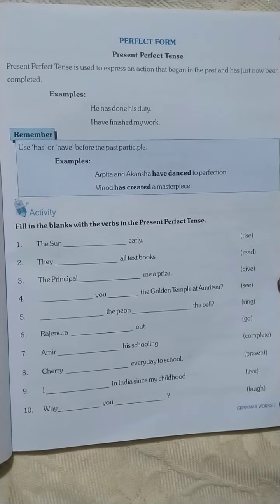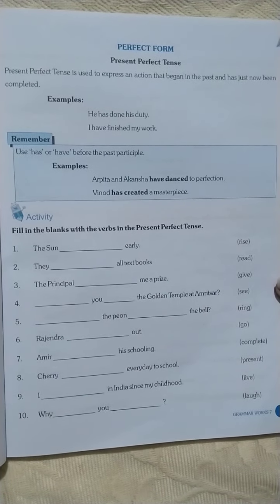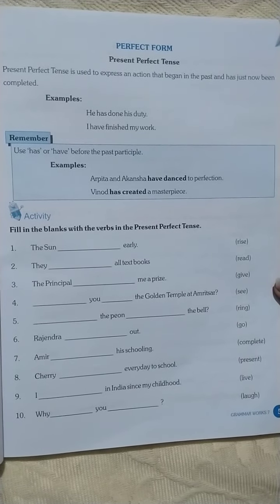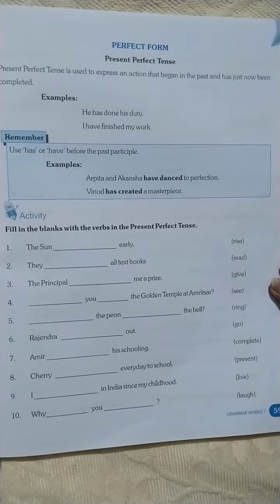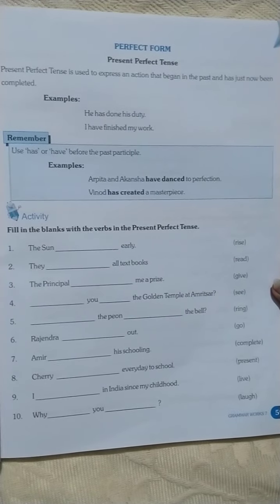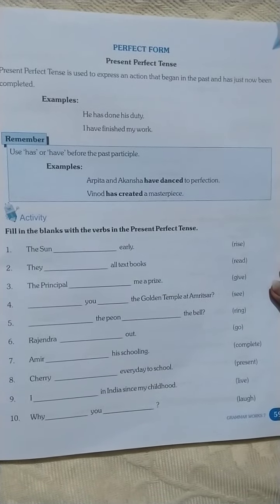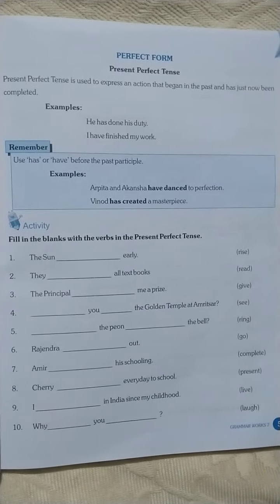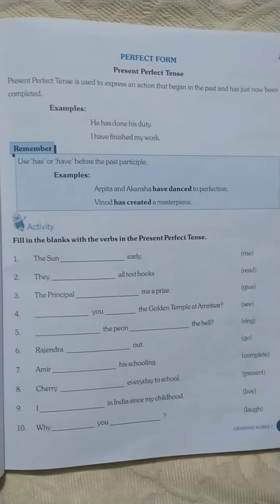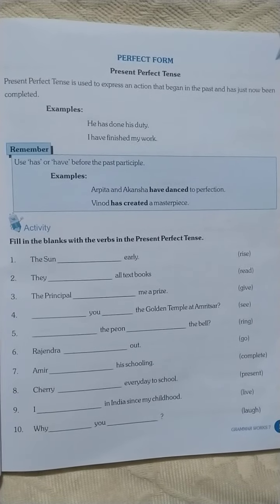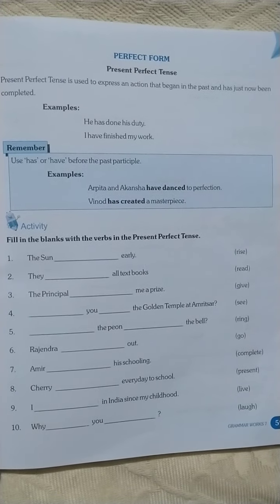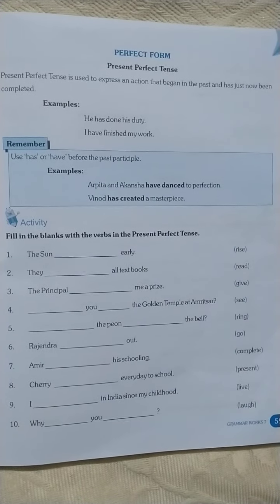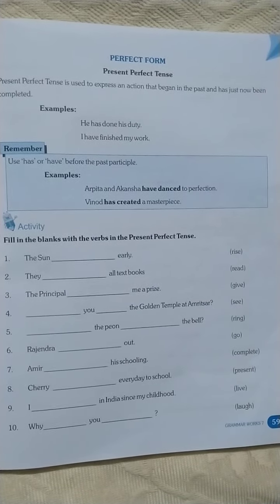Now let's start with the perfect form. First is present perfect tense. Present perfect tense is used to express an action that began in the past and has just now been completed. It means it started in the past and just now completed.